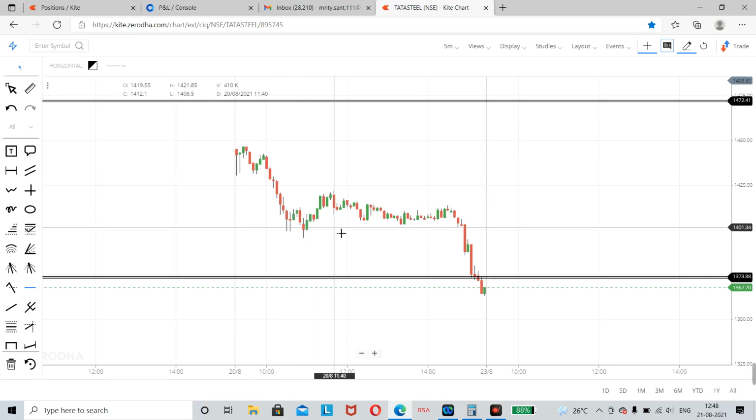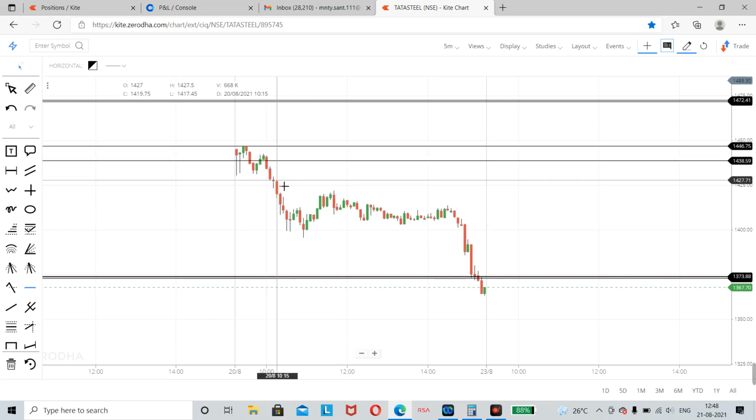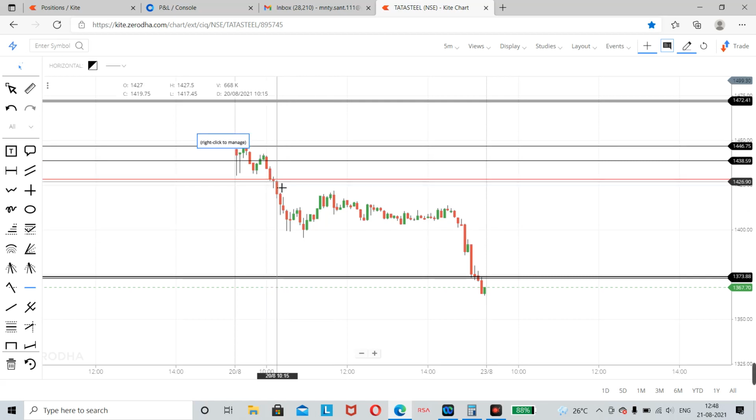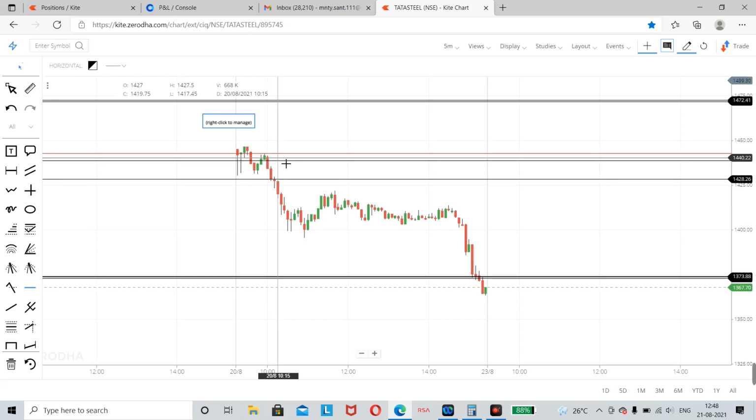When I shorted at this level and kept my stop loss here, and Tata Steel came down here, I was almost 2.5 thousand in profit. Then I added another 2500 quantity here, and I trailed my stop loss to this level, this swing high.